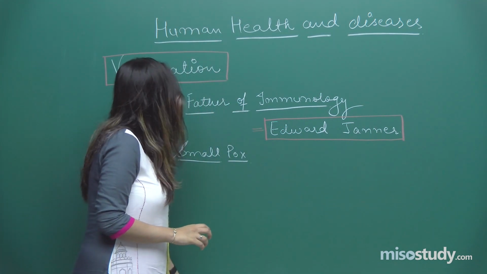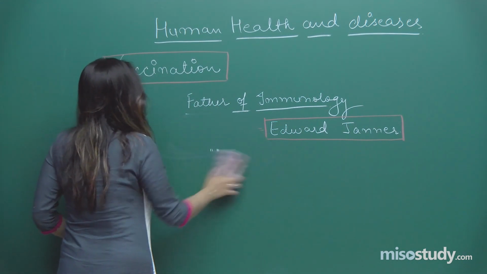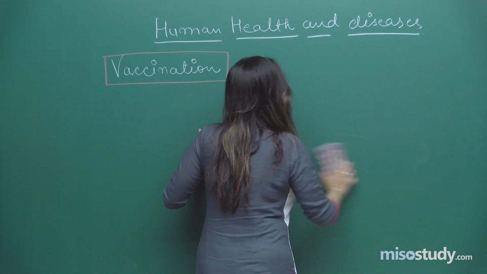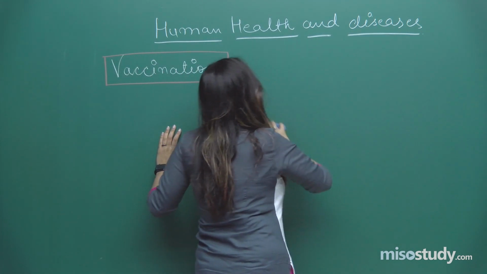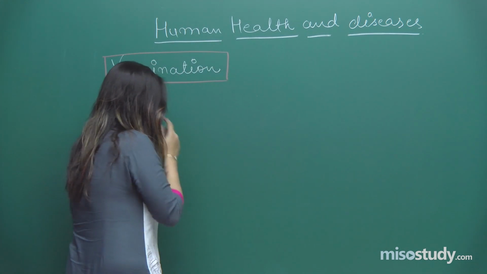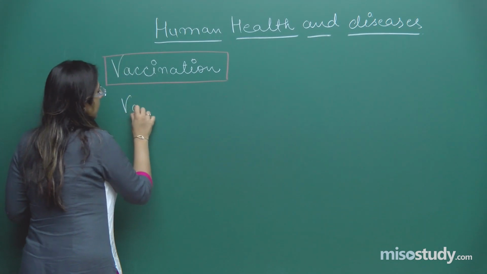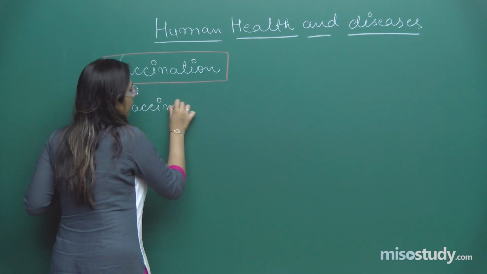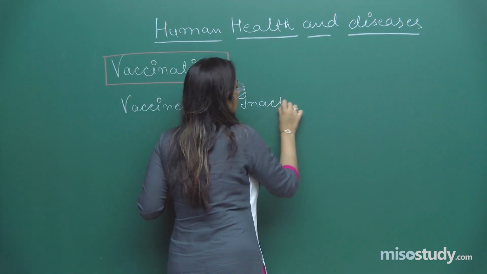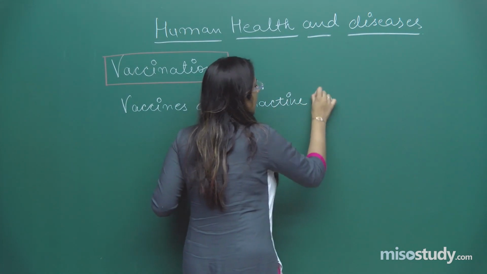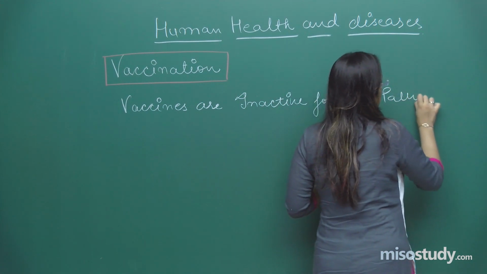Now, the question arises, what do you mean by vaccination? Vaccination or creation of vaccine. What are vaccines? Vaccines are inactive form of pathogens, right students?